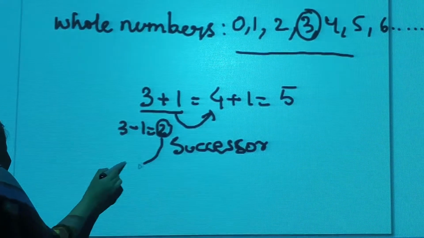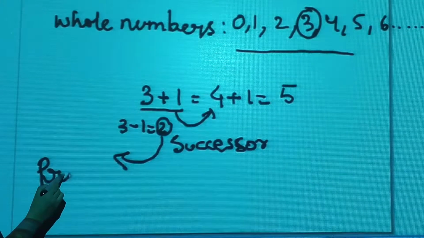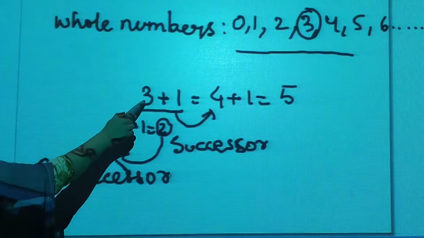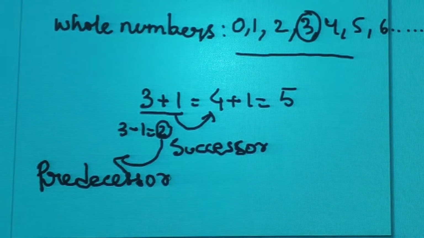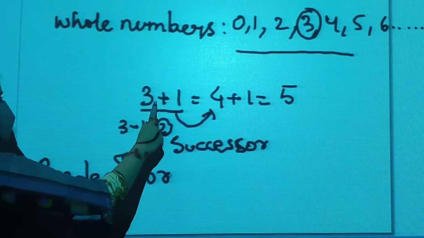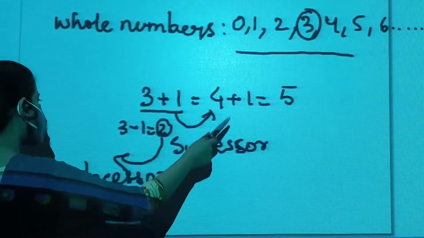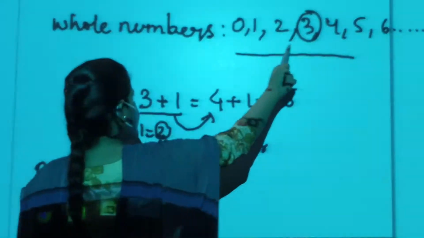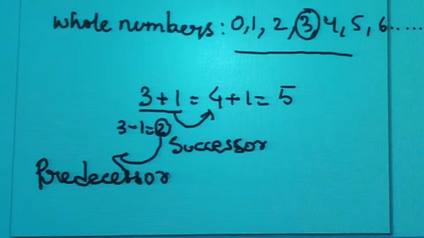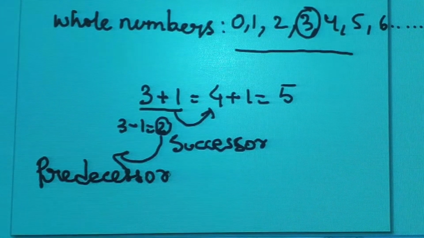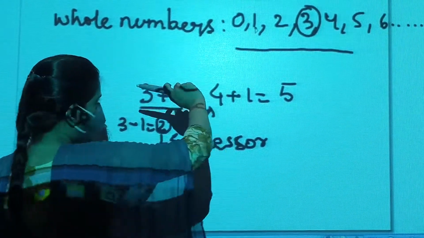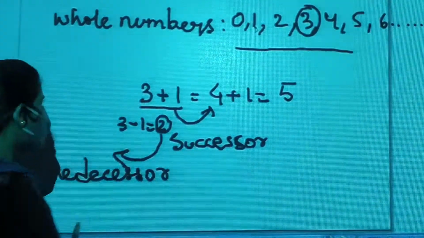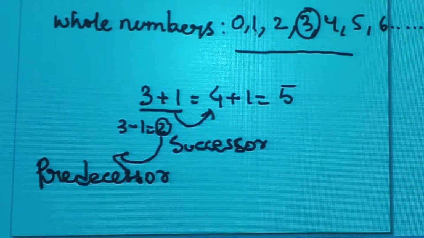This 2 is the predecessor of the number. Predecessor of whom? This 3. 3's predecessor is 2 and 3's successor is 4. Successor means the next number, predecessor means the previous number. So all the natural numbers have their successor and predecessor, excluding 0. That's why when we add 0 to these natural numbers, they become whole numbers.